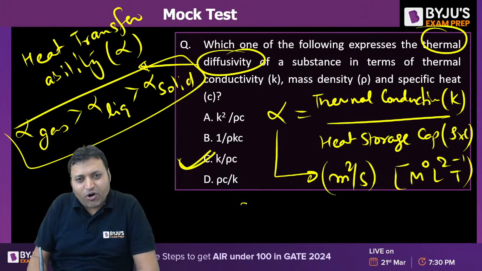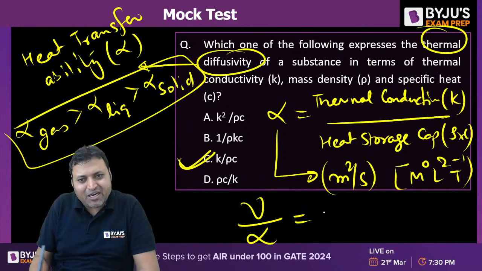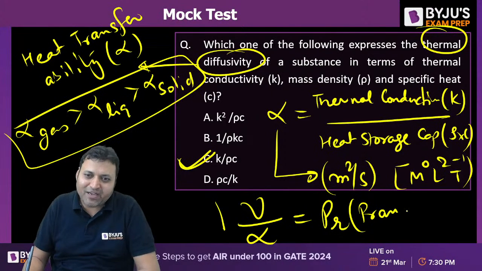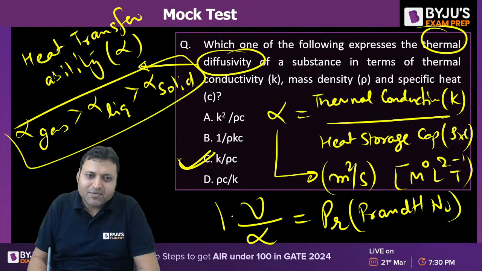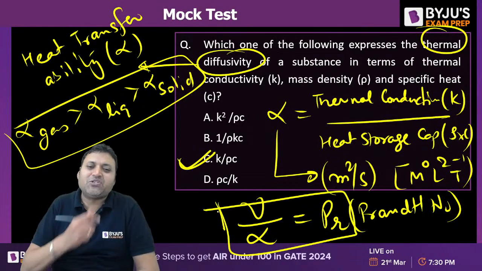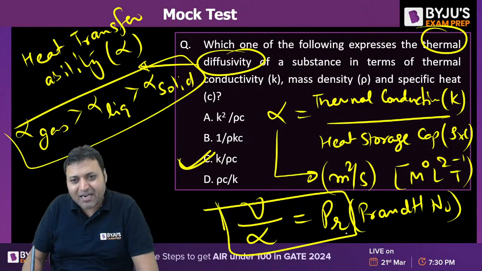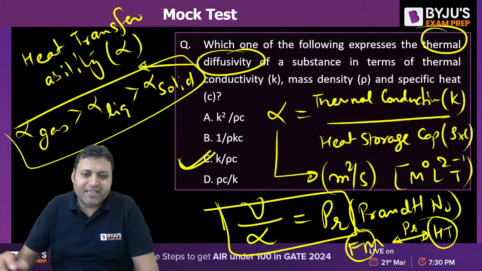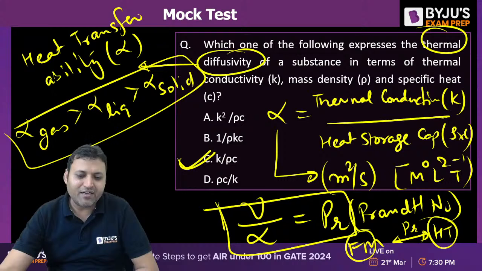The ratio of momentum diffusivity to thermal diffusivity is a very important dimensionless number, which connects fluid mechanics and heat transfer. What is that called? Prandtl number. It is the connecting link between fluid mechanics and heat transfer. That is what I told you. There is a close connection between the heat transfer and